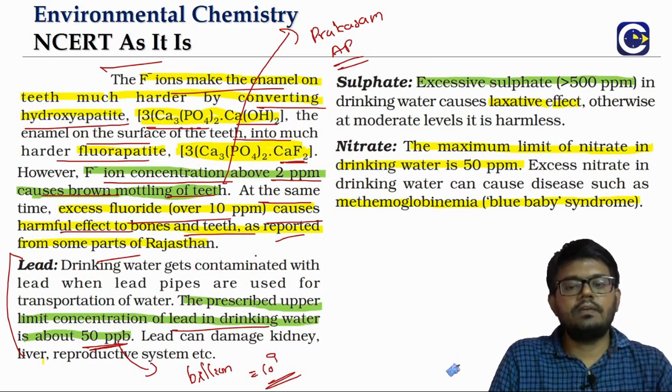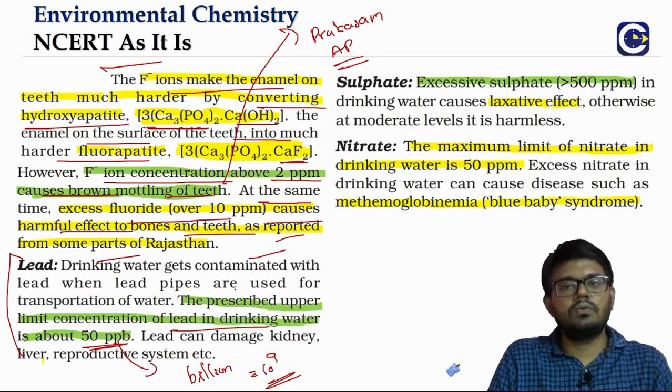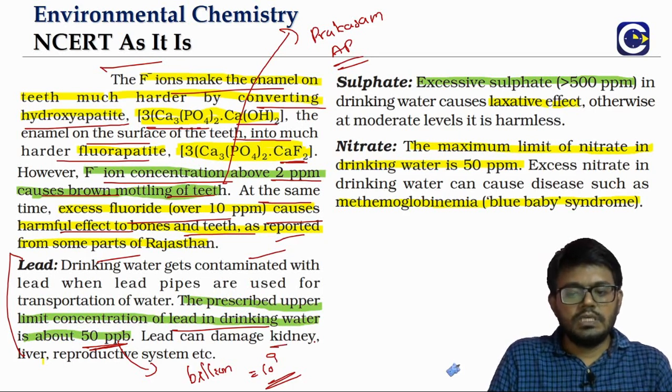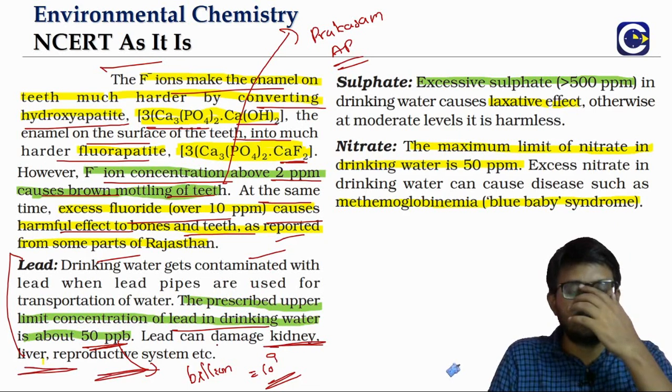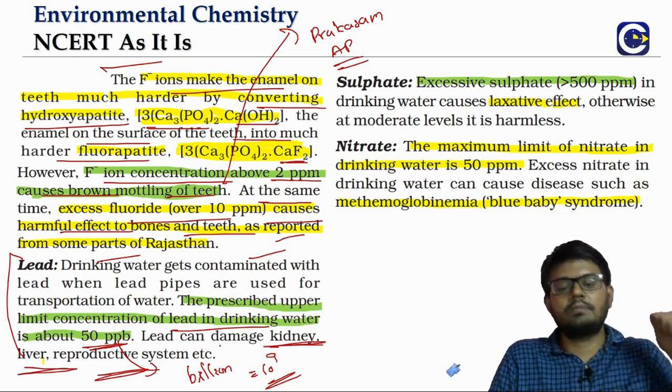So where do we get it? When lead pipes are used for the transportation of water, the lead will come into the water. Once it crosses the tolerance limit, it can cause damage to our kidney, liver, reproductive system and all these things.